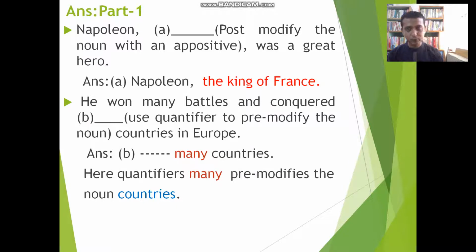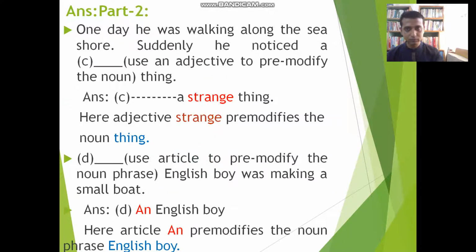Napoleon, the king of the French, was a great hero. Here, the king of the French is an appositive. He won many battles and conquered dash countries in Europe. Use a quantifier. If you use many for that gap as a quantifier, I think the sentence creates a complete meaning. Many countries is being modified with the quantifier many. I think this is very clear to you.